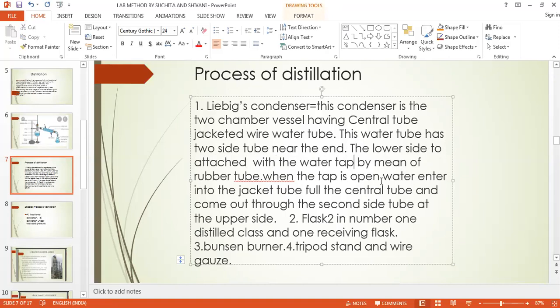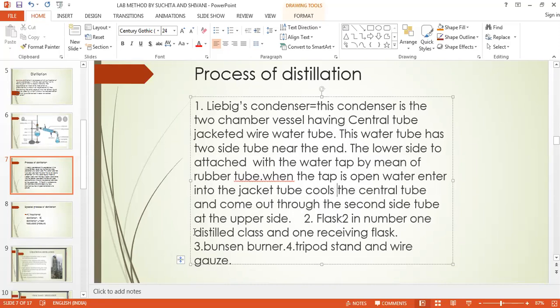When the tap is open, the water enters into the jacket tube and cools the central tube. Here it should be cool. It cools the central tube and comes out through the second side tube at the upper end.